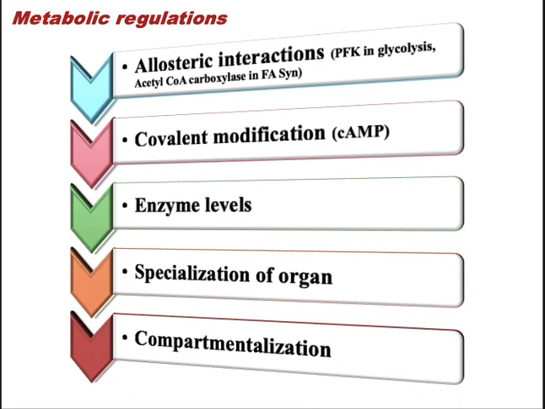And also compartmentalization, that is some reactions take place in the cytoplasm, some reactions take place in the mitochondria. So different compartments also play an important role in regulation of all these metabolic pathways.